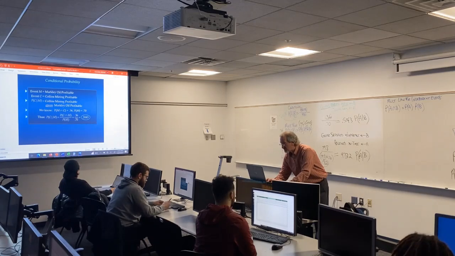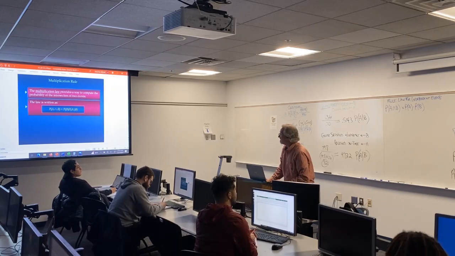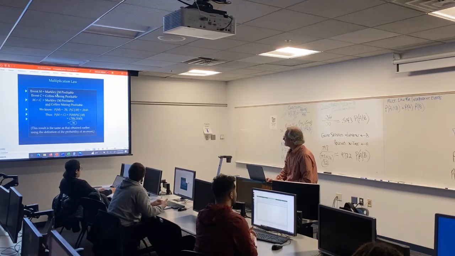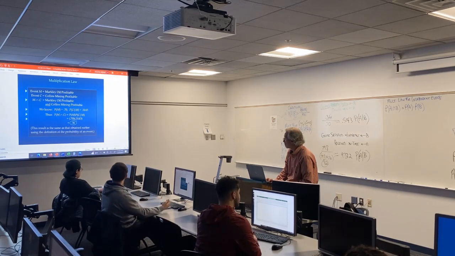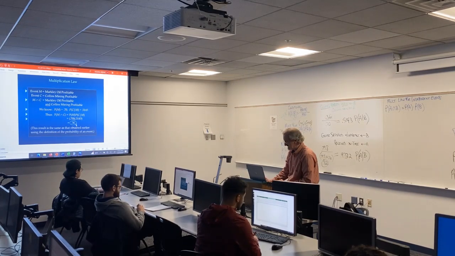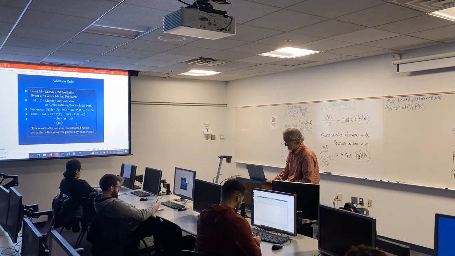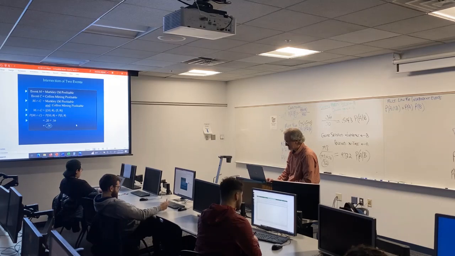Don't mix it up with the multiplication rule of, here's the multiplication rule again, there it is. It says the conditional probability of Markley Oil, given Collins Mining's profitable, is 0.5143. If you multiply that times the probability of Markley Oil, 0.70, it will equal the intersection, 0.36, which we did back here. Where's the intersection? Right. There's the intersection of two events, 0.36, the same answer we got.